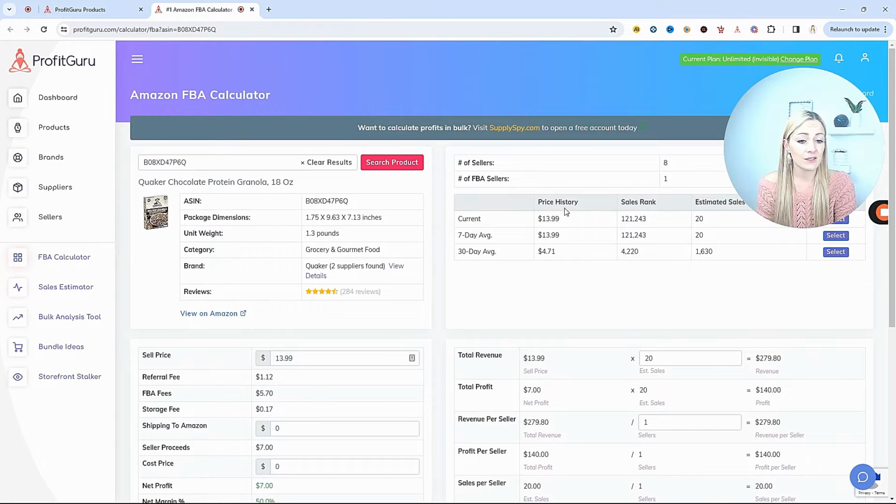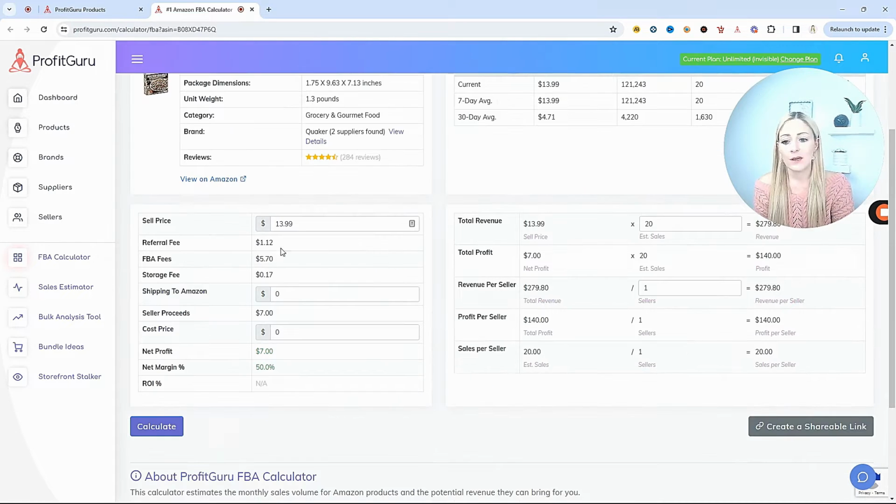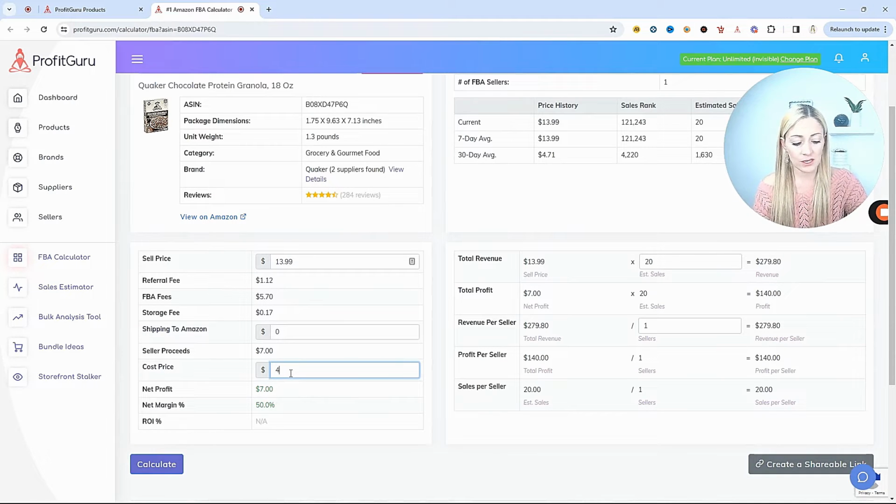And then we can see the history, rank, and estimated sales, current 7-day and 30-day average. Now, right now, the sell price, the buy box, is sitting at $13.99. So this is really going to help us to look at those fees and know what we can buy the product for and still make profit. After the referral, FBA, and storage fees right here are estimated, we have seller proceeds of $7. But this has not taken into account the cost of goods. So say we can purchase this for $4.30 at Target. Now we're going to calculate, and that would leave us with a net profit of $2.70, which is an ROI of 62.8% and a net margin of 19.3%.